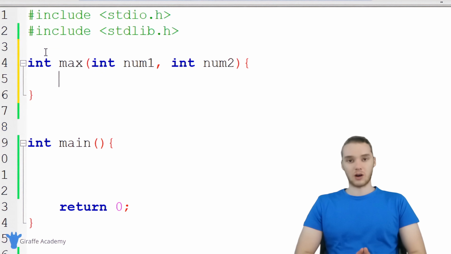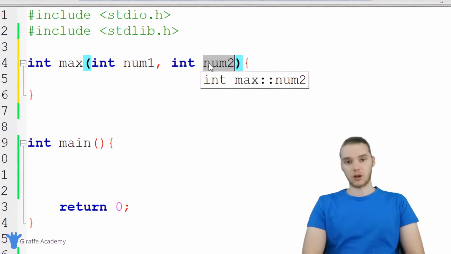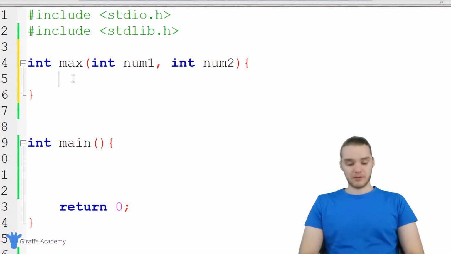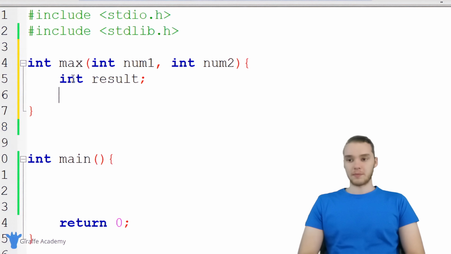So inside this function, our job is to figure out whether num1 is the biggest or num2 is the biggest, and we're going to return the biggest to the caller. So the first thing I'm going to do is create a variable, and it's going to be an integer, and I'm just going to call it result, and I'm not going to give it a value right away. And what we need to do in this function is figure out which one's bigger.